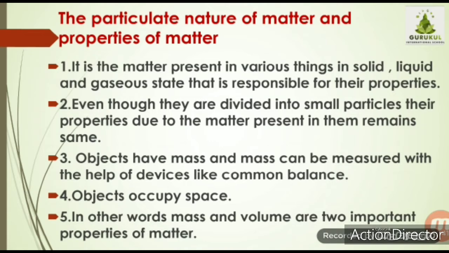Next, third point: objects or matter have mass. We have learned the meaning of mass in our physics lessons. So we can say objects have mass, and mass can be measured with the help of devices like a common balance. Next property: objects occupy space. That means objects have volume. In another way, we can say objects occupy space.